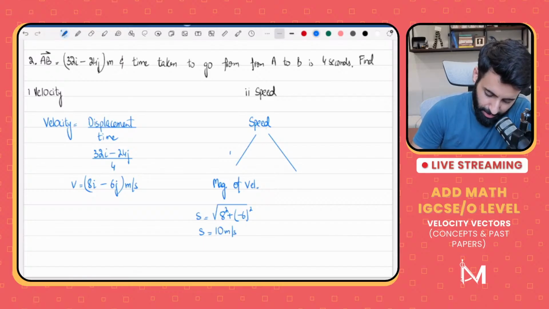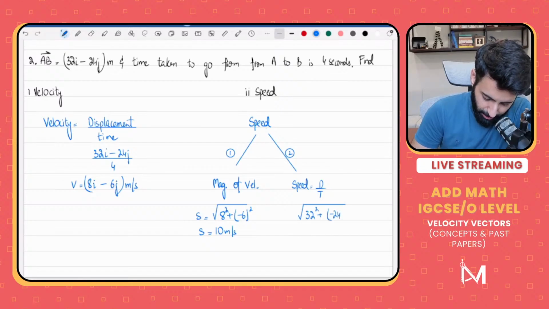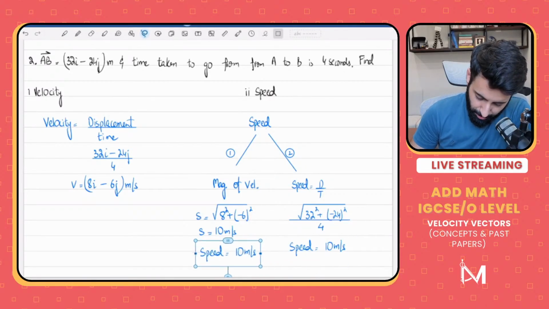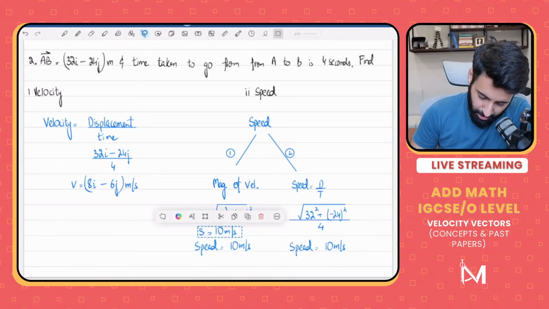The other way is basically distance upon time, and you will notice that you will get the exact same answer. Speed is equal to distance upon time. Now, how will you find out the distance? The distance between A to B would be square root of 32 squared plus minus 24 squared, divided by the time. When you work this out, you will get the exact same answer. I'm not going to work it out for you; you can work it out yourself. So irrespective of how you do it, you get the exact same answer.